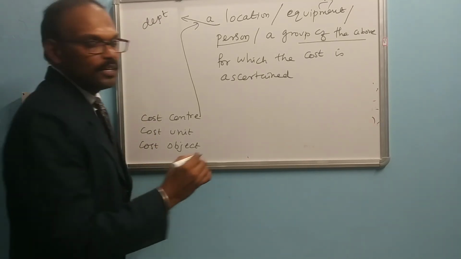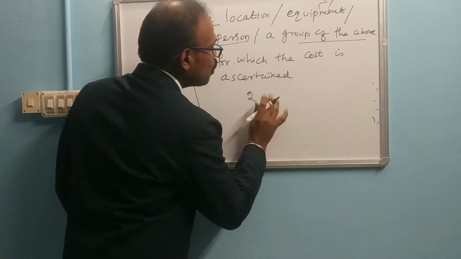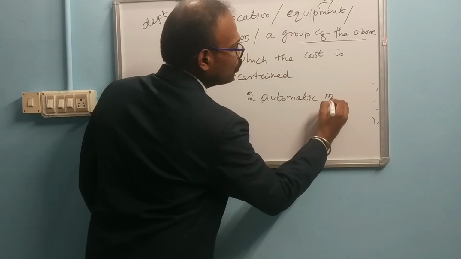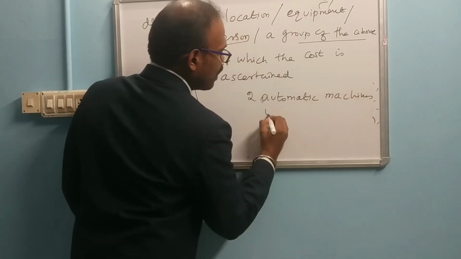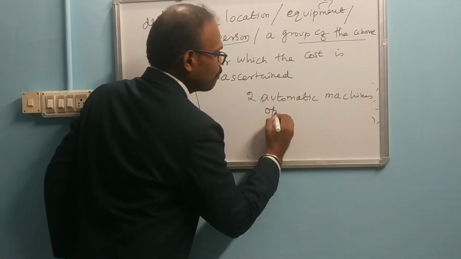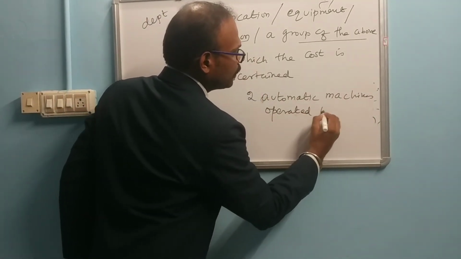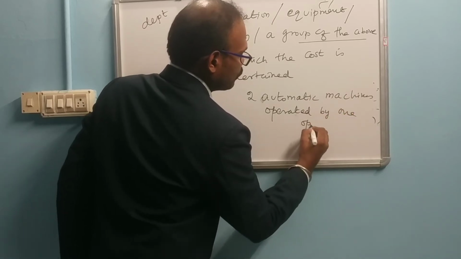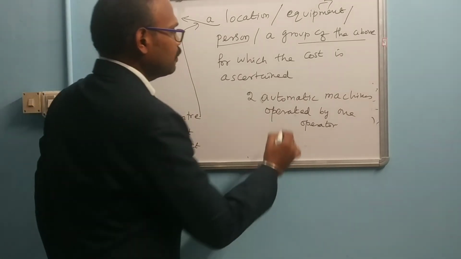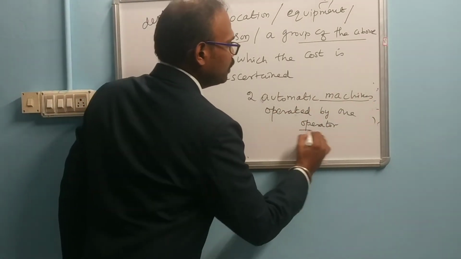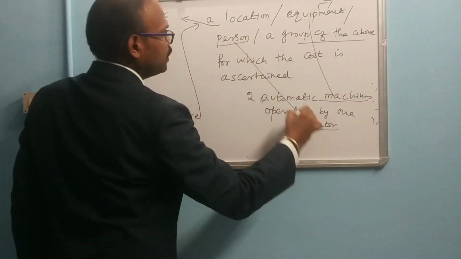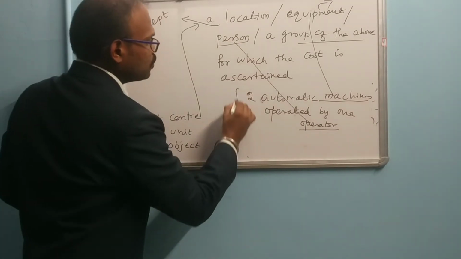That example is two operating machines, or two automatic machines operated by one operator or one supervisor. Here we are using equipment, and here we are using a person. So this is also a cost center.